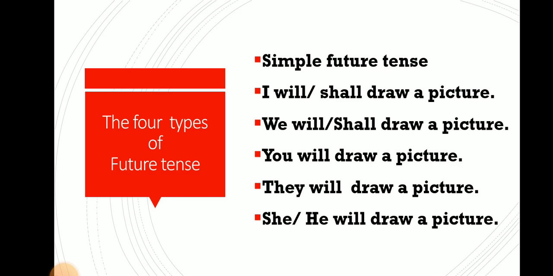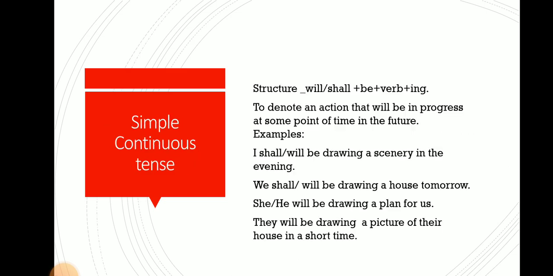So we go with the examples. I will draw a picture, or you can say I shall draw a picture. The same thing goes with we. We will draw a picture, or we can say we shall draw a picture. But other pronouns will take only will. They won't take shall. You will draw a picture, they will draw a picture, she or he will draw a picture. This is simple future tense.